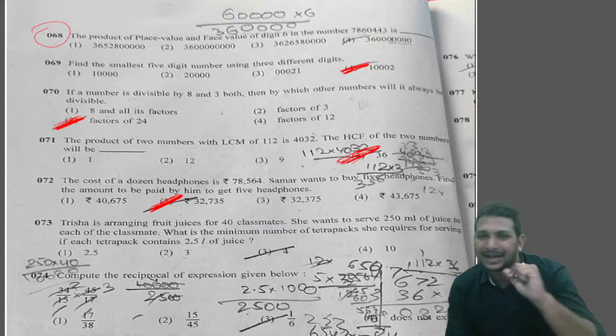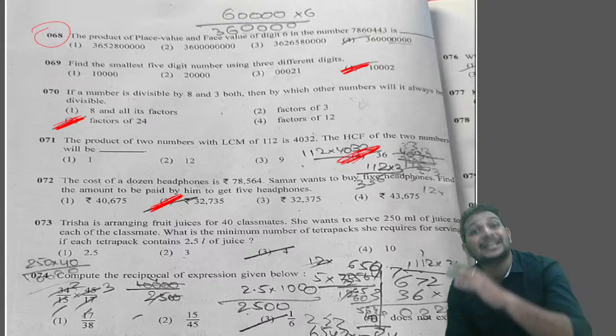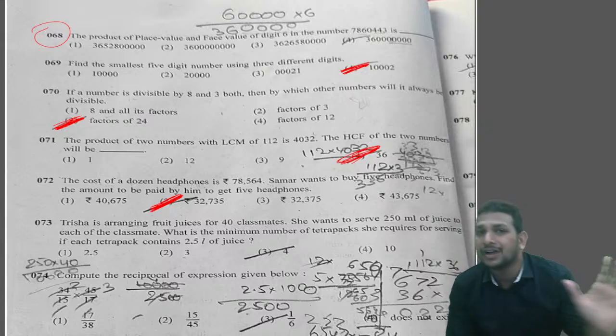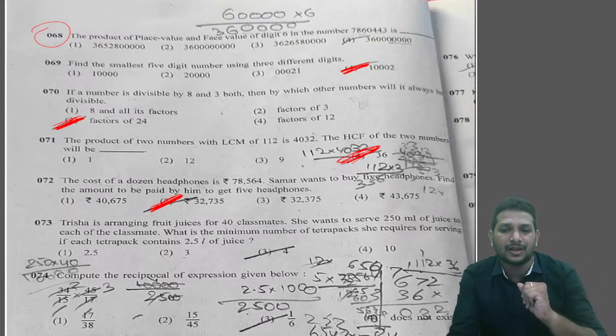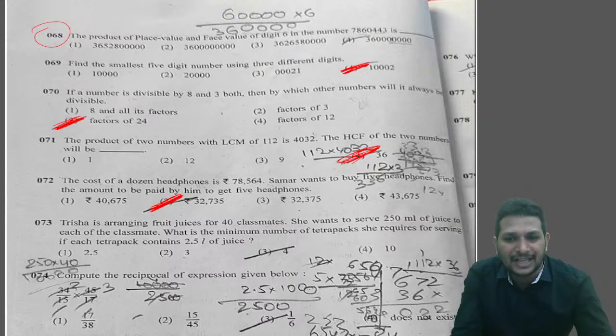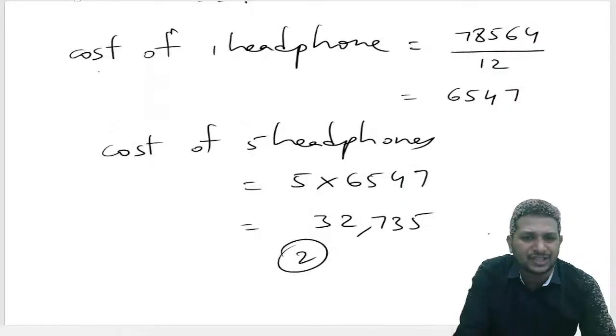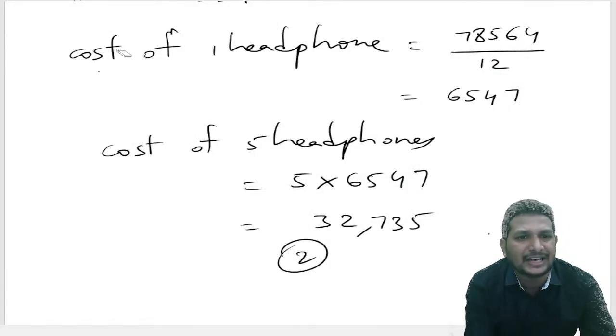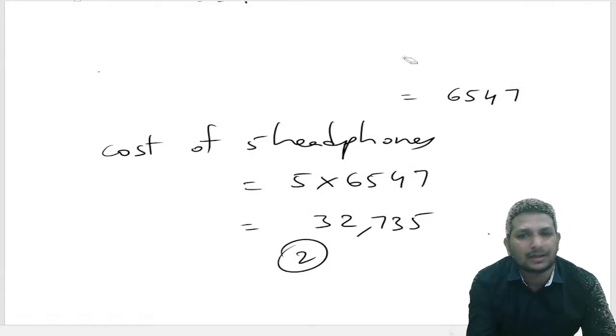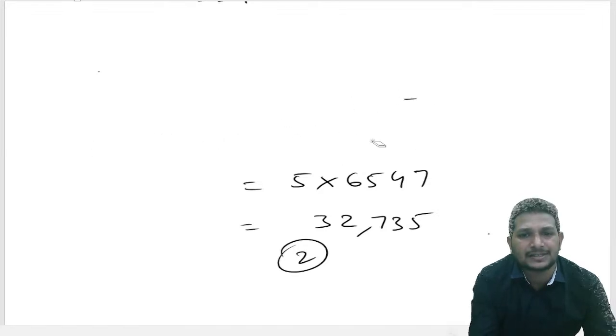One tetra pack contains 2.5 liters of juice. 3 tetra packs are required to serve all of her 40 classmates. So how to find this? Let's discuss this. As we know, the quantity of each tetra pack is 2.5 liters.